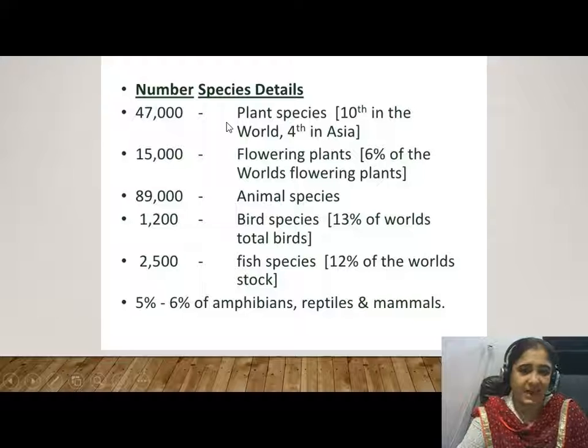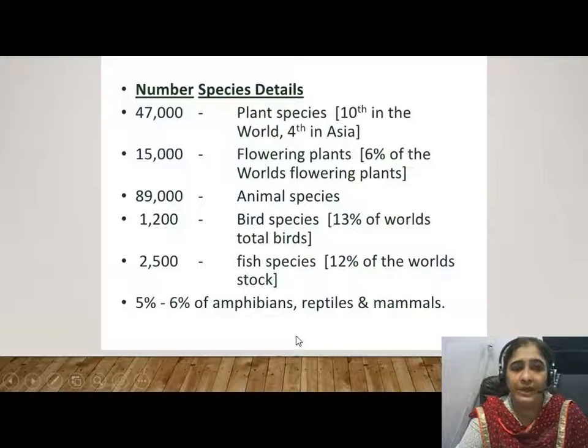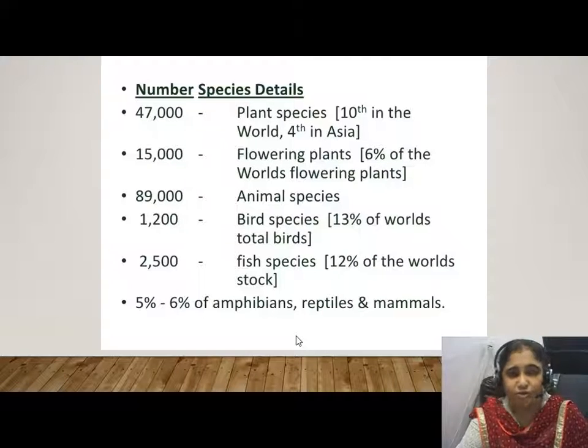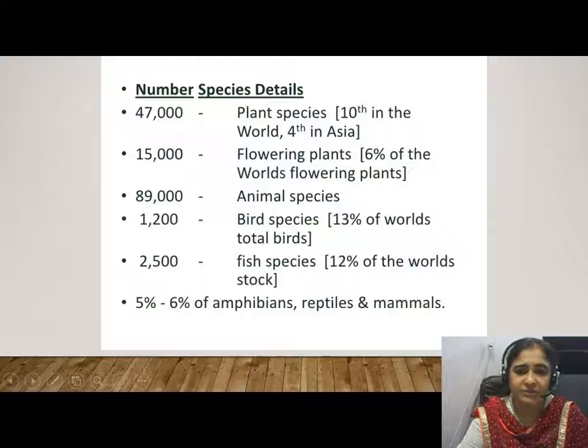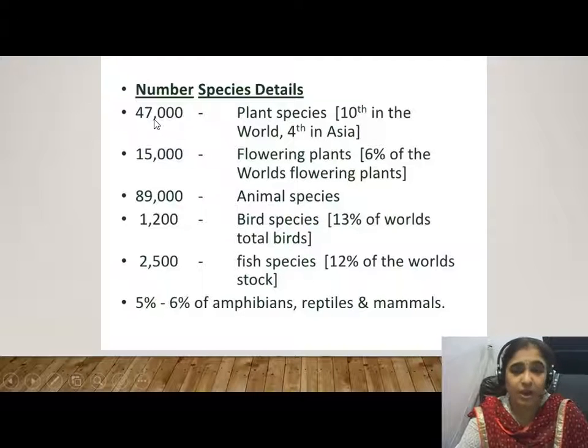In this first slide, we come to know about the number of plant species, flowering plants, animal species, bird species, and fish species in our country. Children, you can see here that we have 47,000 plant species in our country, and we stood 10th in the world and 4th in Asia.